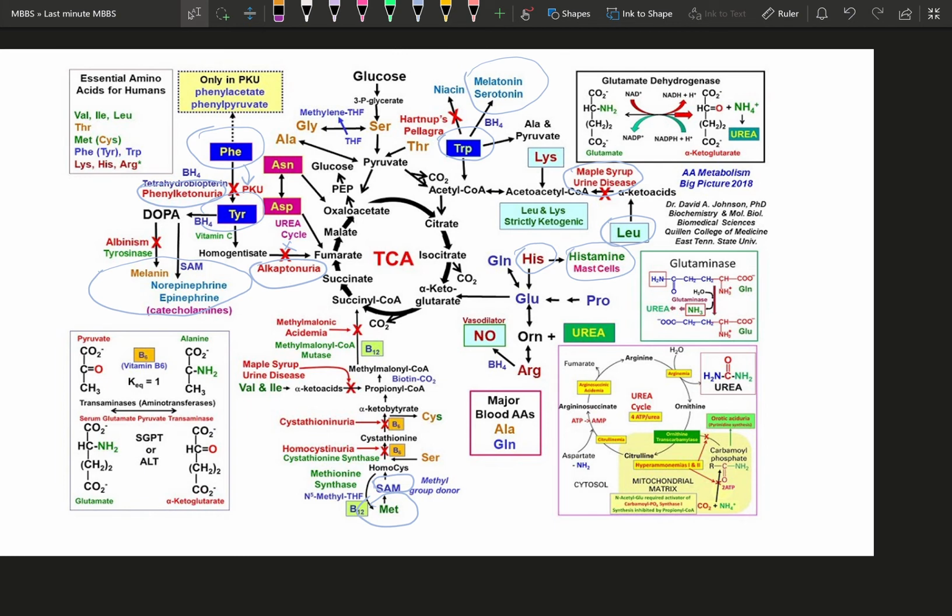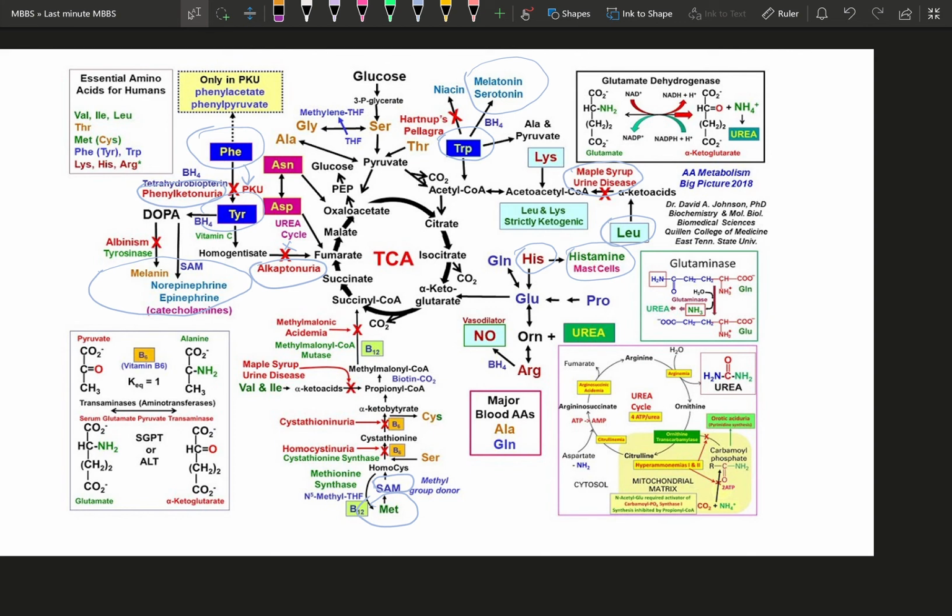But the base is that amino acids have two parts, carbons and nitrogen groups. Nitrogen is going to be used for a lot of synthesis like DNA, proteins and all that stuff, and is going to be excreted as urea. The carbon part is going to be used in energy production in the citric acid cycle. That is the base, and there are a few intermediate steps which you need to know in phenylalanine and tryptophan and methionine and histidine. These are a few important amino acids. Going into detail of all the amino acids will cause a lot of confusion, so you get your basics cleared out and the rest will fall into place automatically.